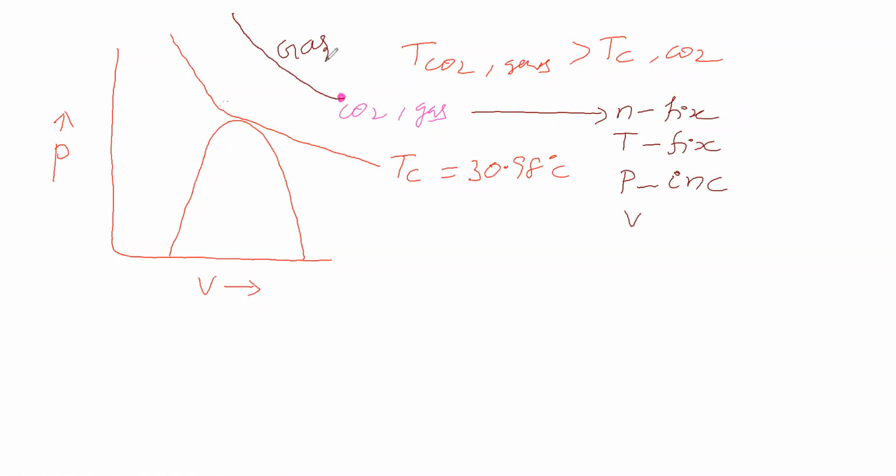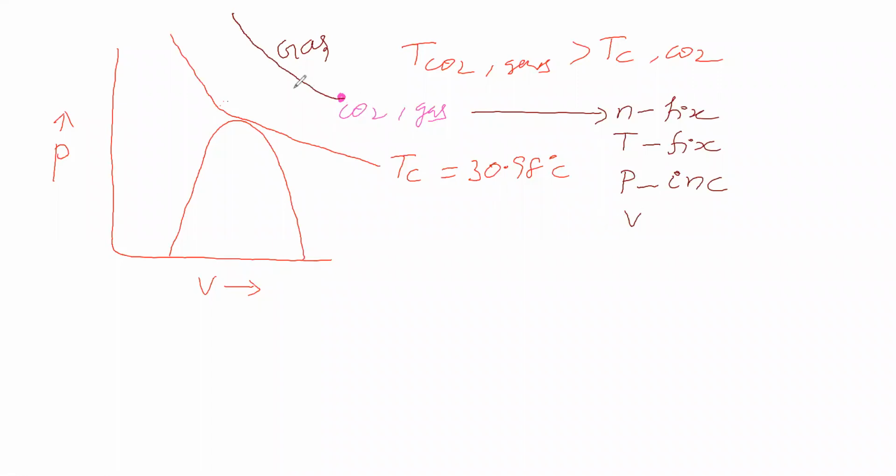So can we liquefy this? We have taken carbon dioxide gas, its number of moles is fixed. The temperature of carbon dioxide gas is set as greater than the critical temperature. Now we are increasing the pressure, automatically volume decreases.